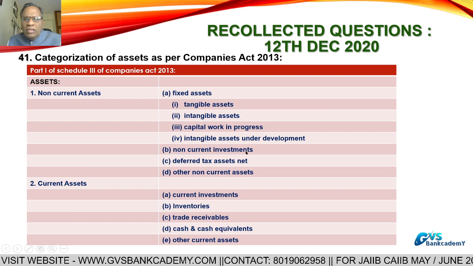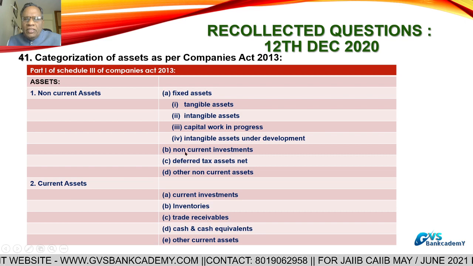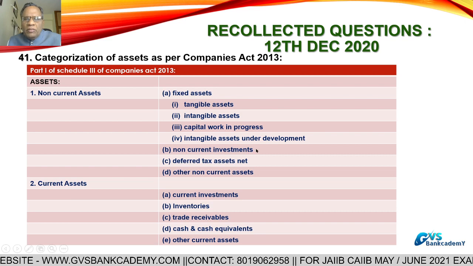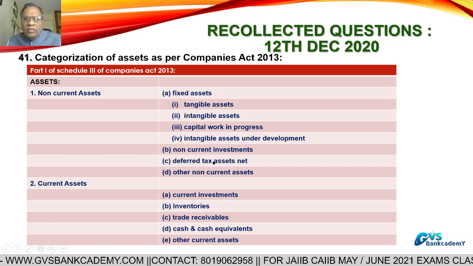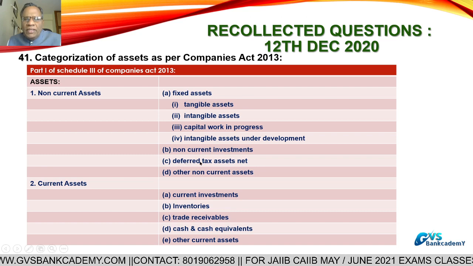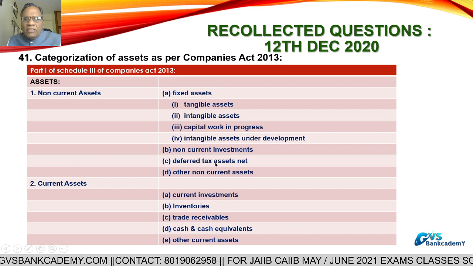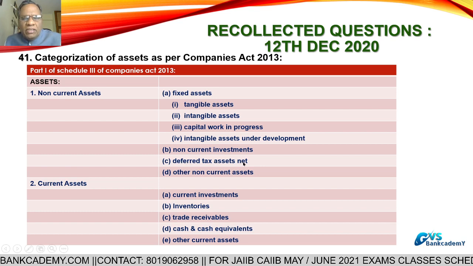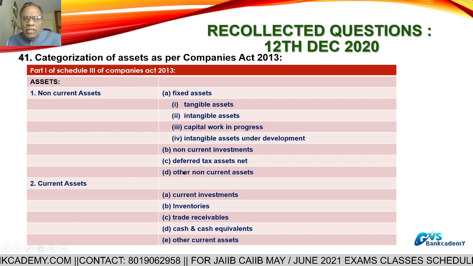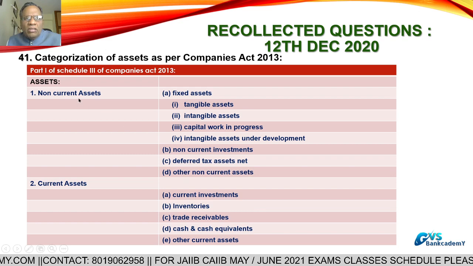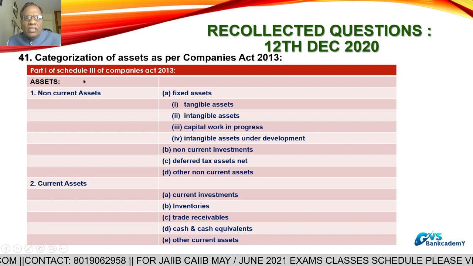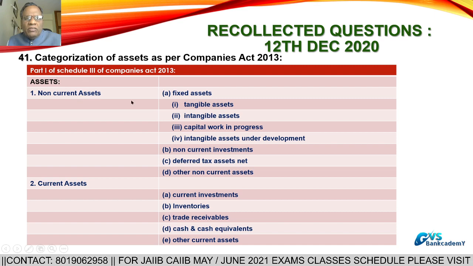B, non-current investments. It indicates investment in long-term investments. C, deferred tax assets. Deferred tax assets, any net difference is there, that amount you will show. And any other non-current assets, then we can show under non-current assets of companies as per Companies Act, Part 1, Schedule 3.